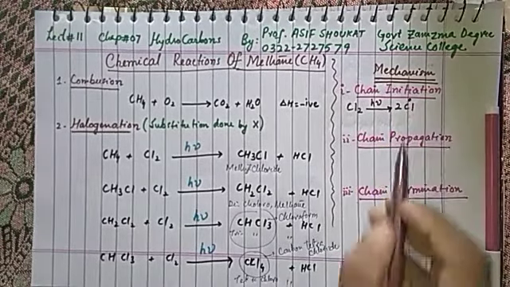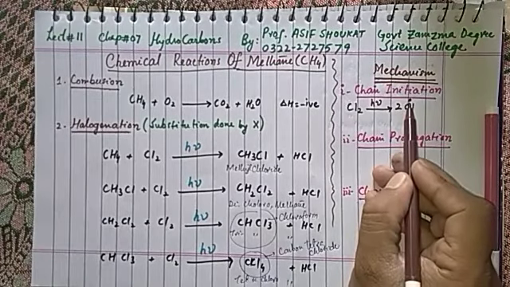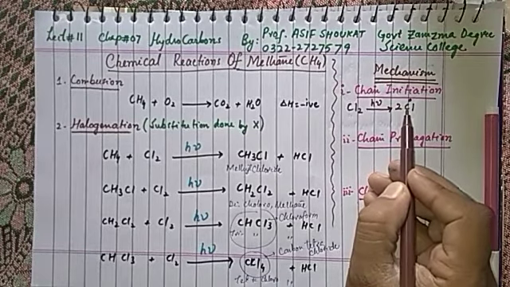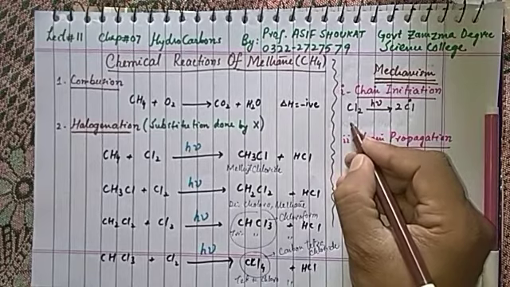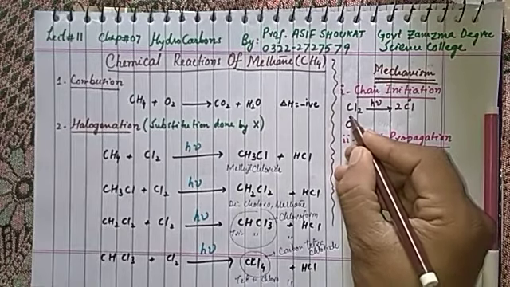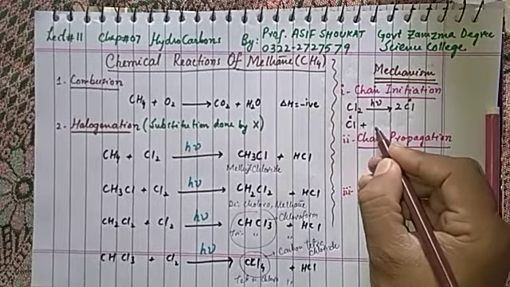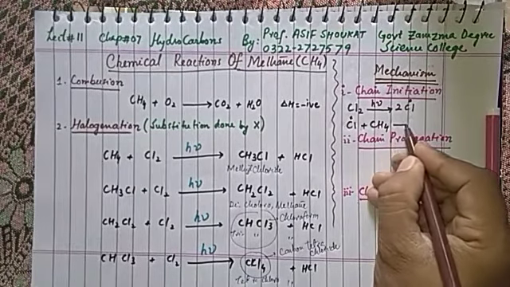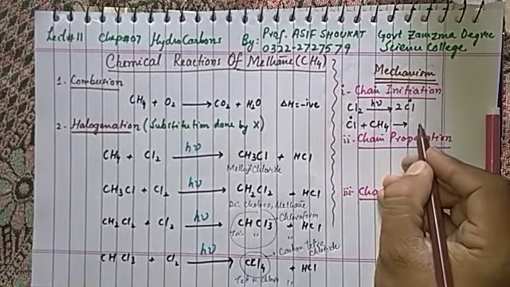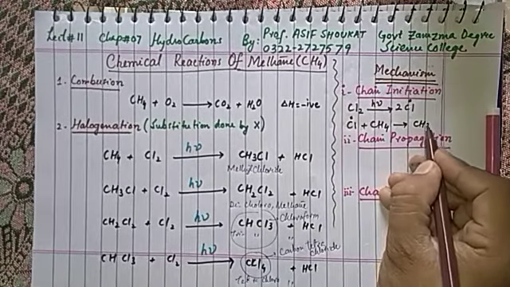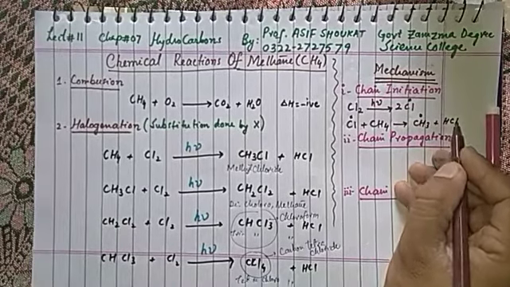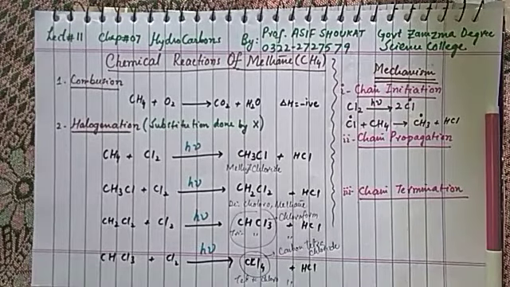What is a radical? A radical is an atom with an unpaired electron which is capable of making a bond. In this step, when one radical reacts with a methane molecule, it can make another radical, CH3, and HCl. This is chain initiation.